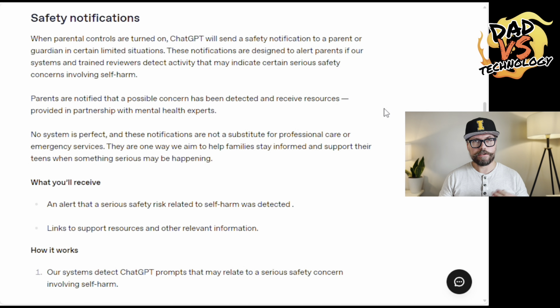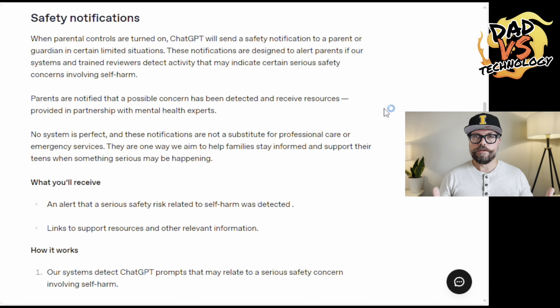You won't have access to the specific conversations that they're having. But what they have built into the system now is the ability for OpenAI to be alerted if there are sensitive conversations happening, mostly involving self-harm with the model. They have a team that will review that quickly, and then they will alert the parent via whatever notification you choose within the settings in your app.